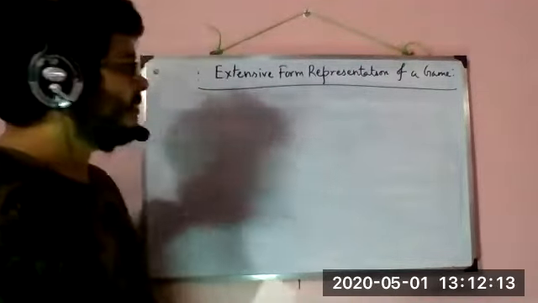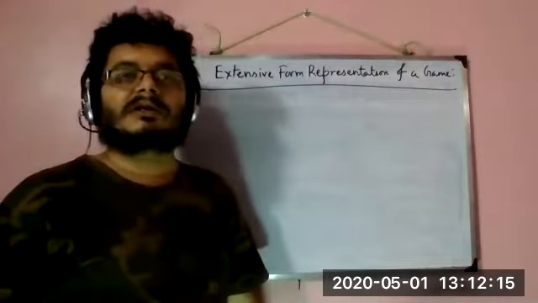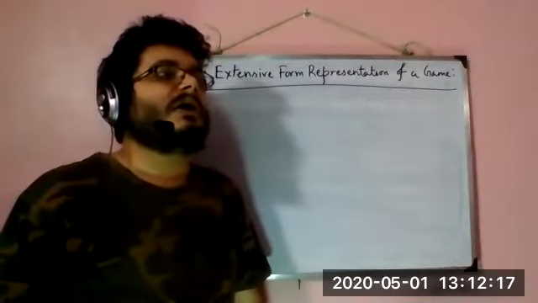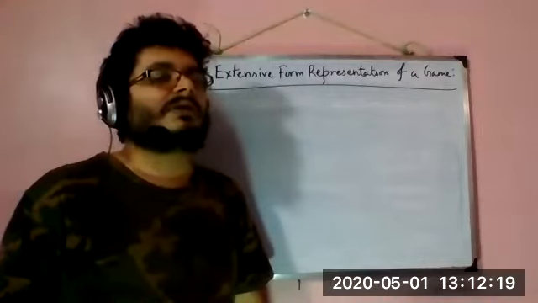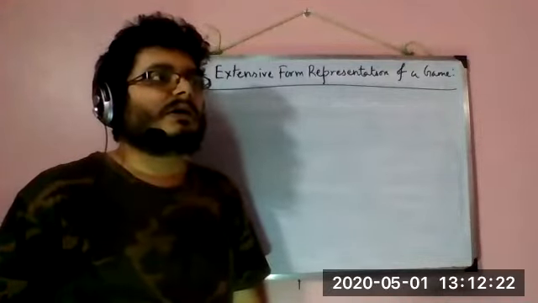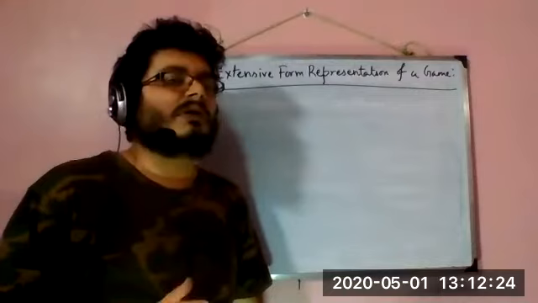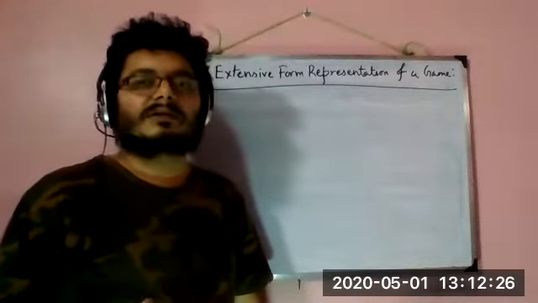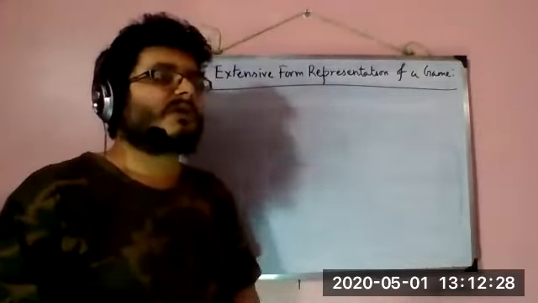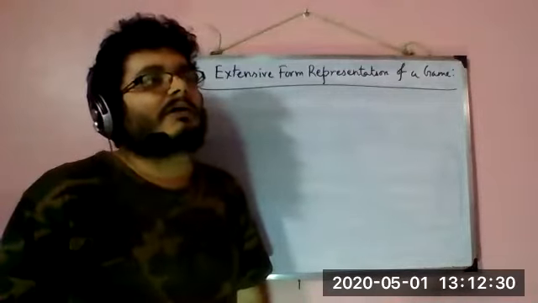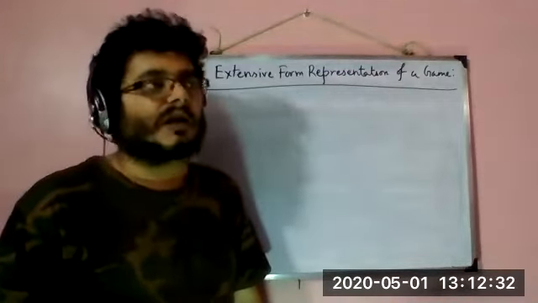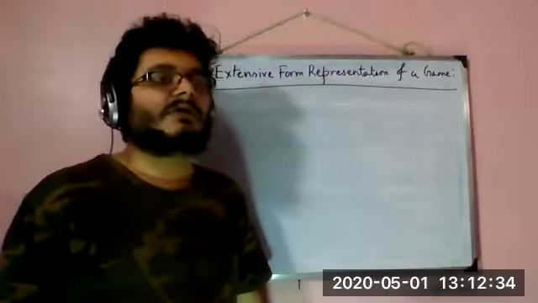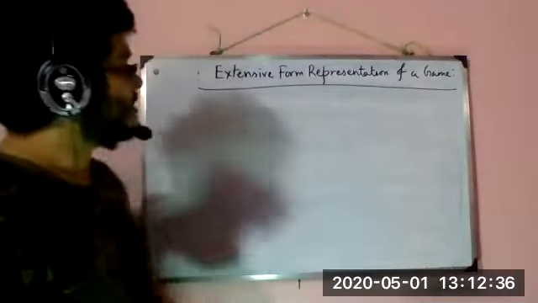Because we already know normal form representation of a game, and the amount of game theory that we have learned, the normal form representation was sufficient to represent all those games and also to apply the several methods of solving a game or finding different kinds of equilibrium. So why now extensive form?